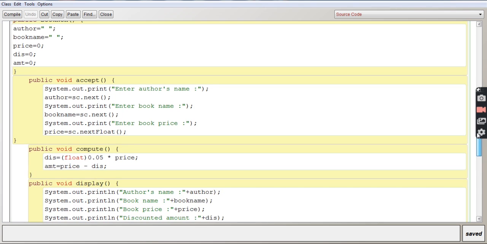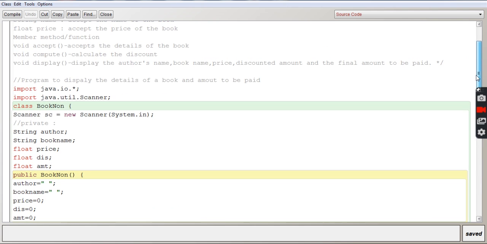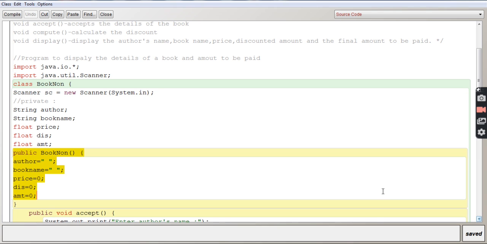So before do, the object is being declared, and in this line two things happen: the object gets declared and the constructor gets invoked. So once the constructor gets invoked, it will go to the constructor and check whether all the variables have been given their own default initial value.